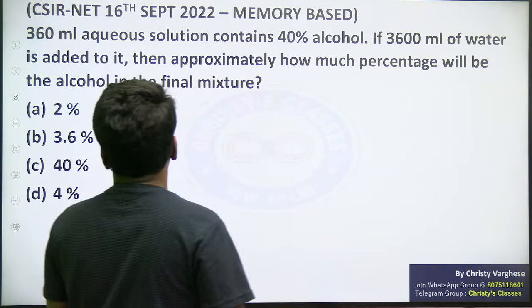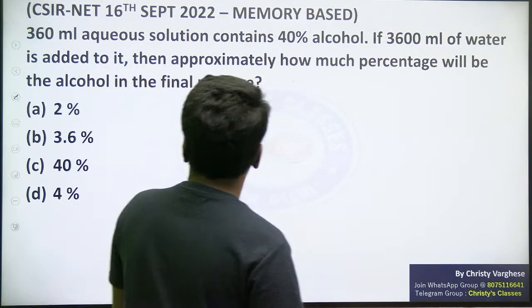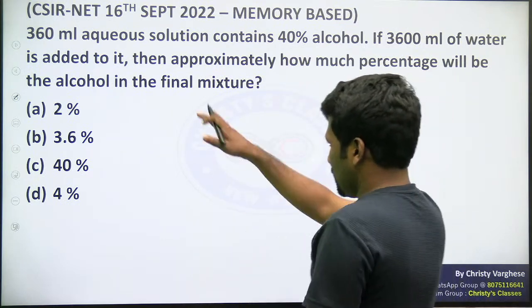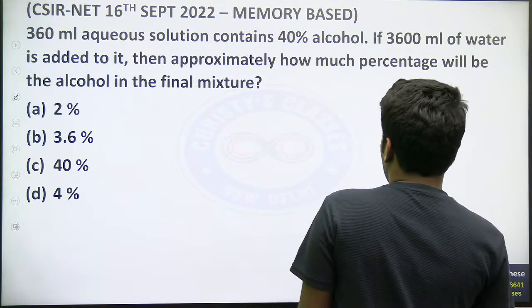Most probably CSIR should publish the answer key very soon. So, try this question. I don't know whether these options were correct or not. Anyway, try it.